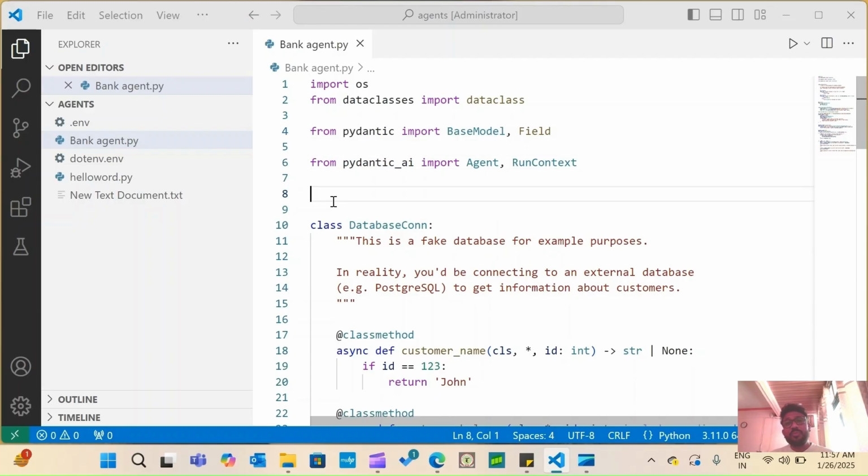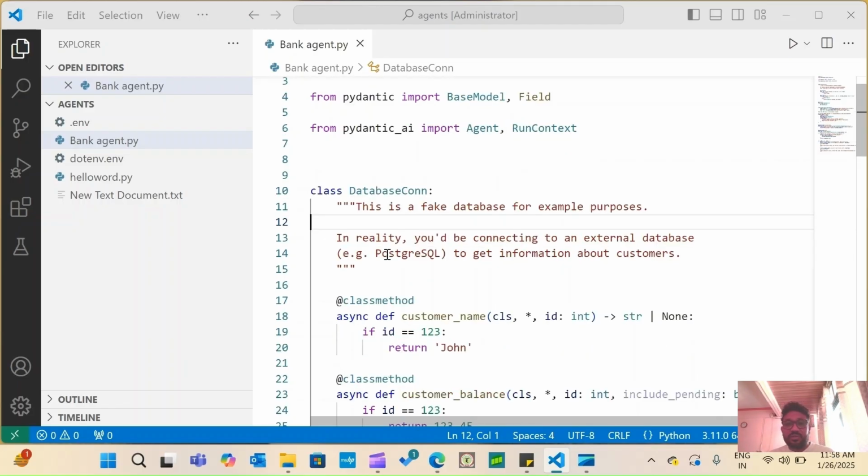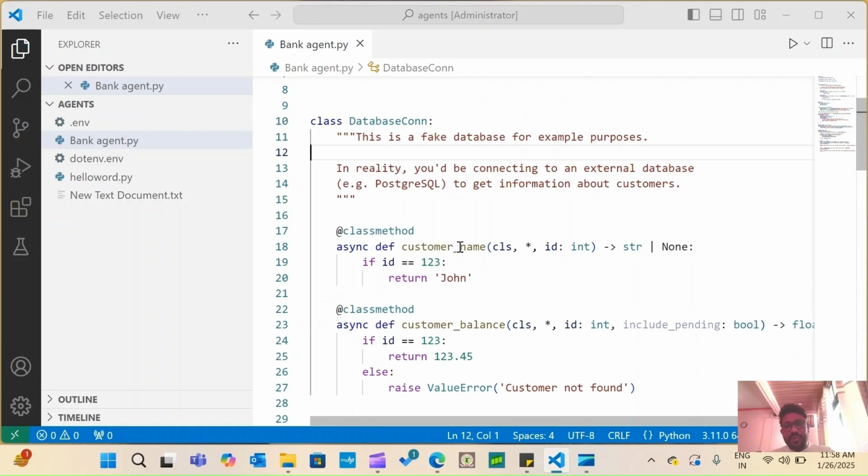After importing, the first step is to connect to the database. Previously I talked about how we can create data. We need to connect this agent to the bank database. So using Python, we connect to the database. This is a fake database, where using the ID and the name we can understand which is the user. We need to identify in the database which user it is.